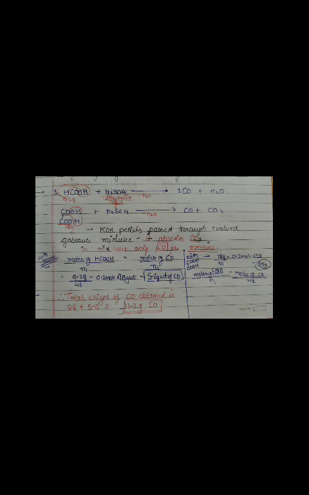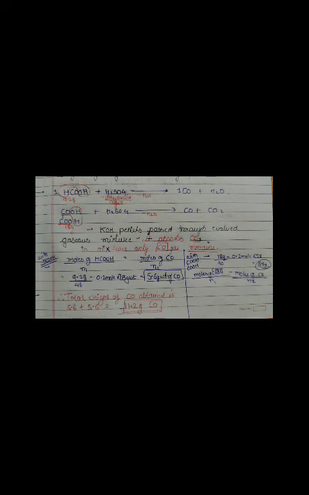So in the same way, how will I get the moles of HCOOH? Weight by molecular weight. The weight I have kept here is 9.2 grams divided by 46, which is the molar mass of formic acid. So it will be 0.2 moles into the molecular weight. What is the molecular weight? It is 28. So 0.2 into 28, where 28 is the molecular weight of carbon monoxide, so I will get 5.6 grams of CO.